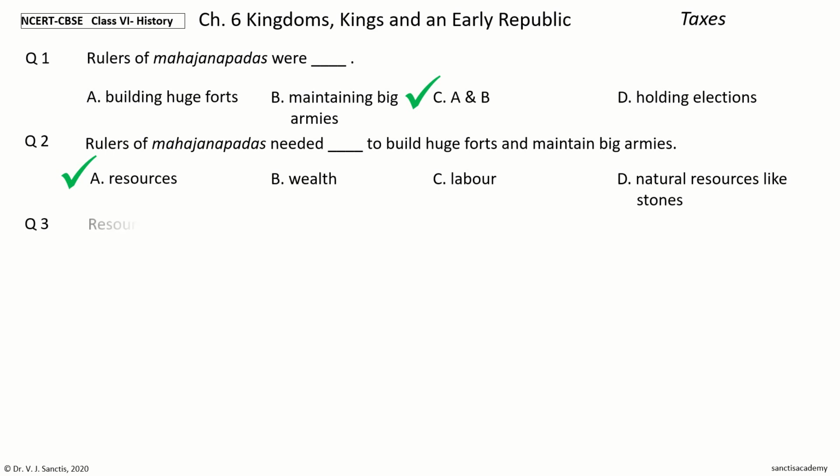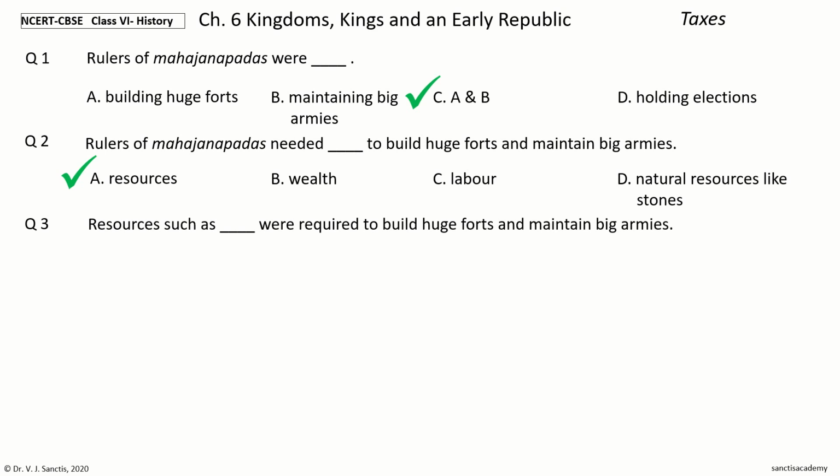Question 3. Resources such as dash were required to build huge forts and maintain big armies. The options are land, capital and labor, planning and management, all of these. Your time to choose.